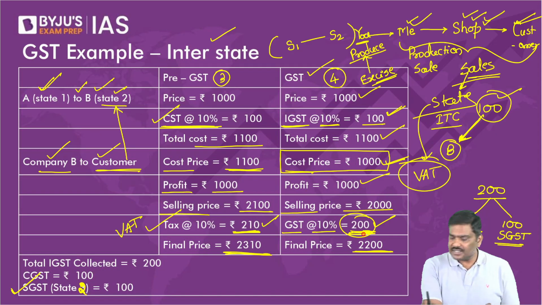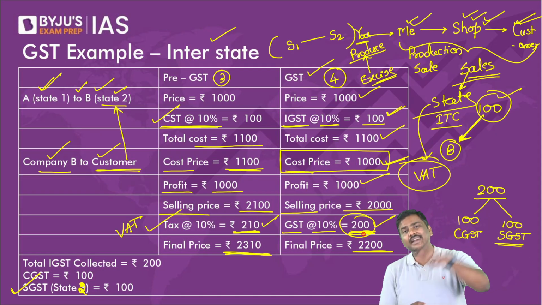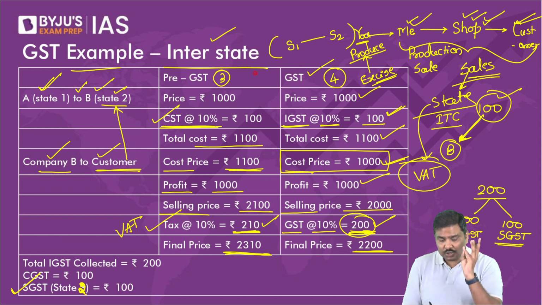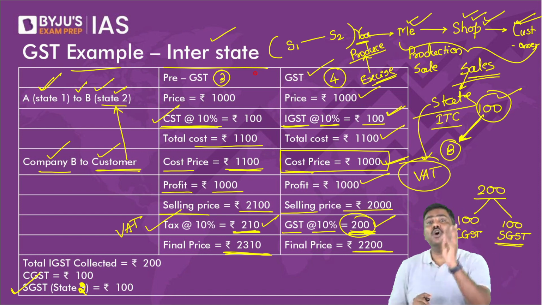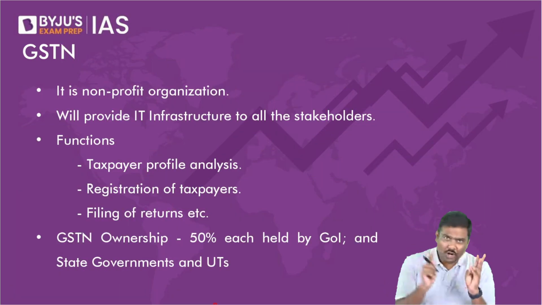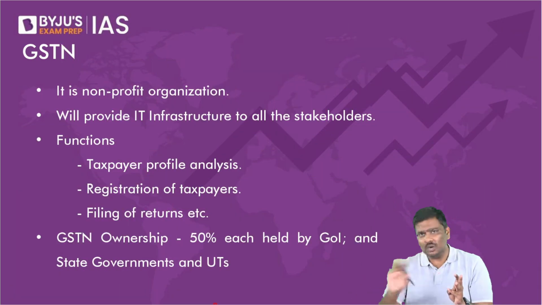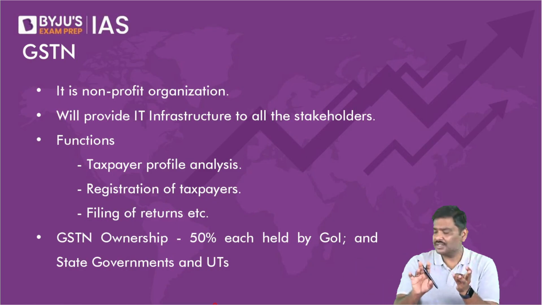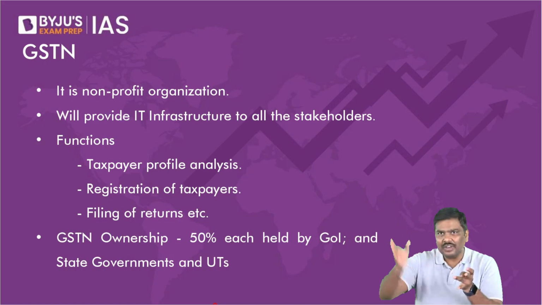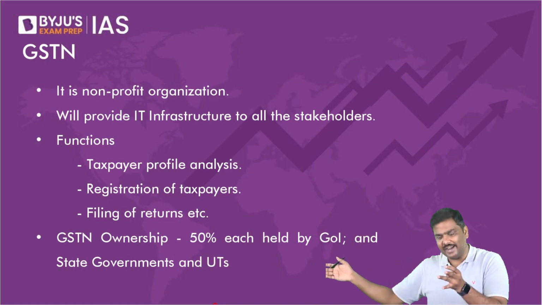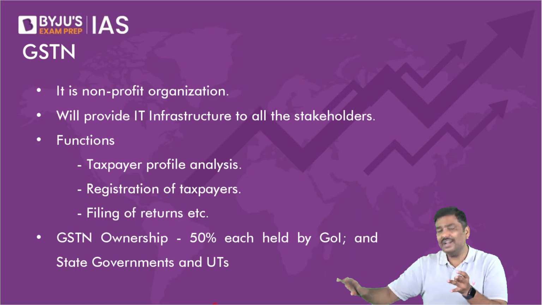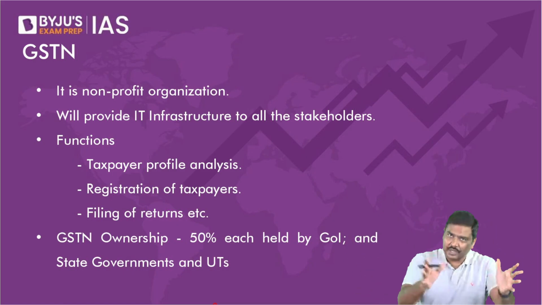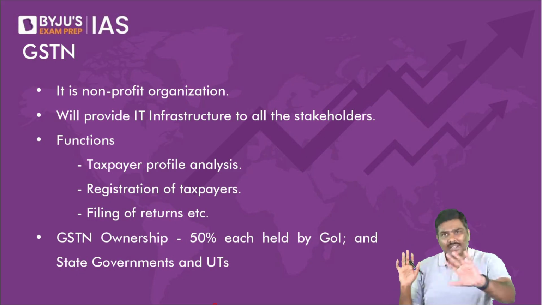So this is how GST will work out in case of interstate as well as intrastate. Do not complicate all of this. Listen to me before I go forward. If you have not understood the example, leave it. Don't worry, it's a very simple calculation. But what you need to understand is under GST, at every step, ITC is provided. And because ITC is provided, cascading effect will not happen. That is the concept you need to carry to UPSC, not the calculation.